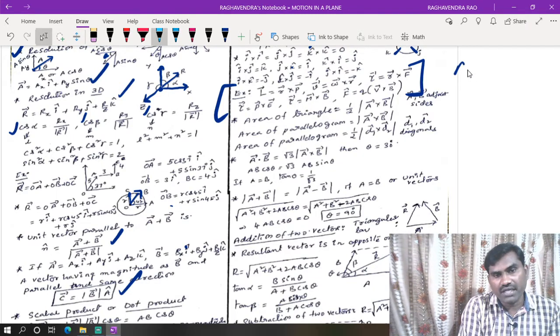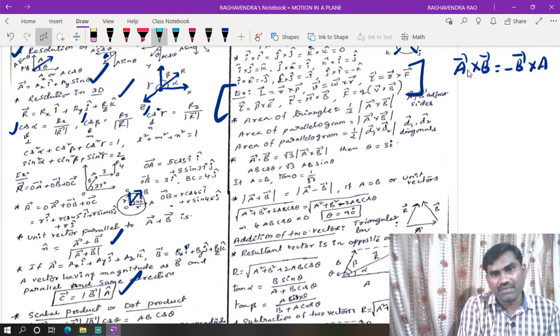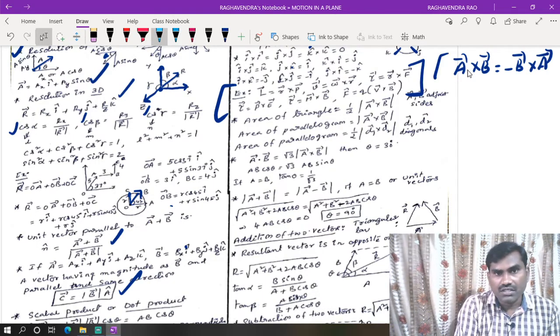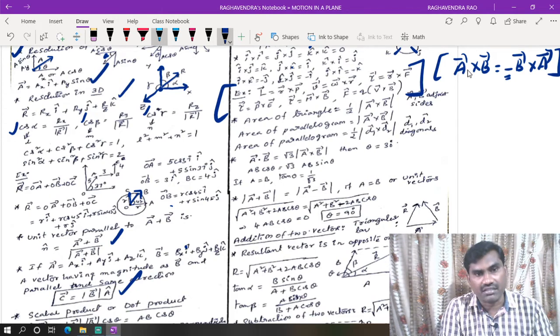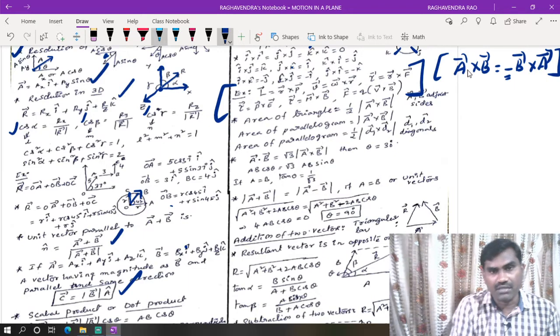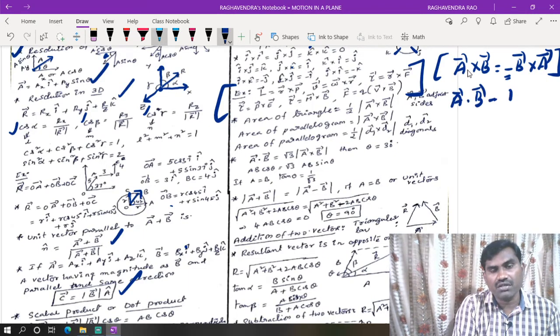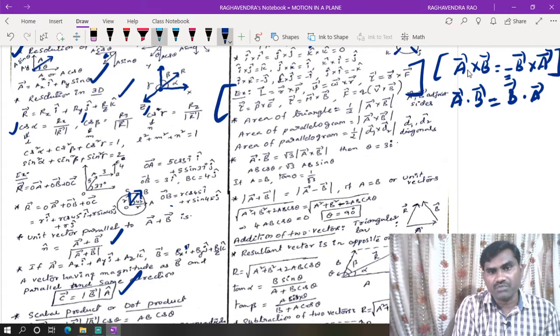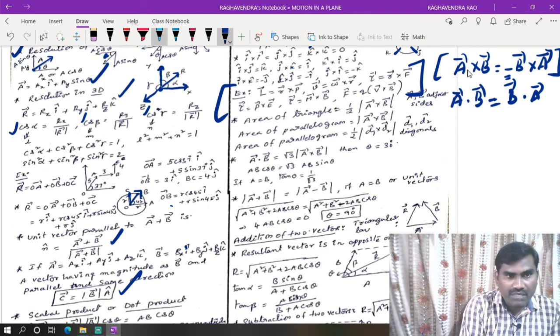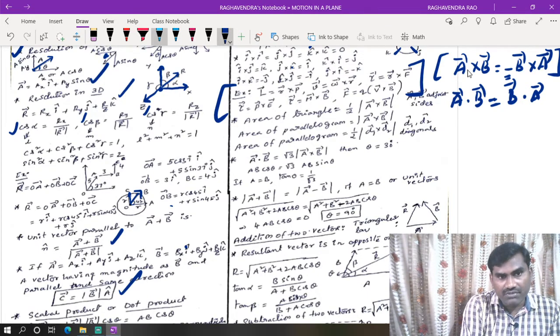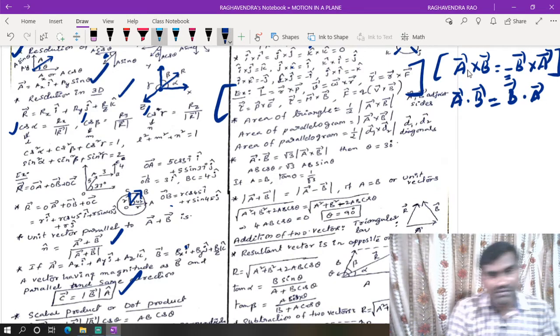Now here the important point is A bar cross B bar is equal to minus B bar cross A bar, which means the cross product is anti-commutative, which means because of this minus there will be a change in the direction of the resultant vector. So because of that reason we can't take A bar cross B bar equal to B bar cross A bar, but here A bar dot B bar is equal to B bar dot A bar. So both will give the same result, but here the direction of the vector will reverse. That is the reason L bar means R bar cross P bar, like that we have to do. If you do P bar cross R bar, the direction of the angular momentum will be different.